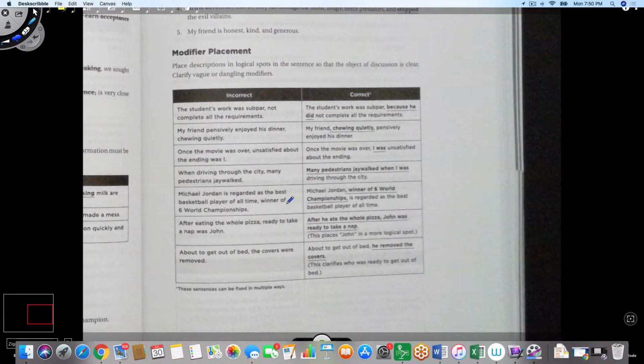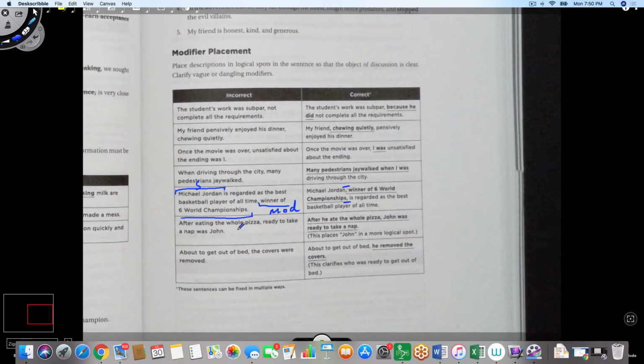Next example. Michael Jordan is regarded as the best basketball player of all time, winner of 6 world championships. Now this is the modifier that they want to put with the subject Michael Jordan. But the problem here is the modifier is too far away from the subject. So how do you fix it? You put the subject Michael Jordan followed by comma, then put the modifier describing this guy, winner of 6 world championships, comma, is regarded and so on. Or like we have said before, if you want to use this modifier as an appositive, you could just put a dash here and a dash there at the beginning and end of the appositive.